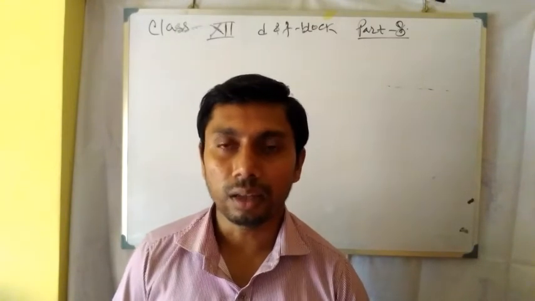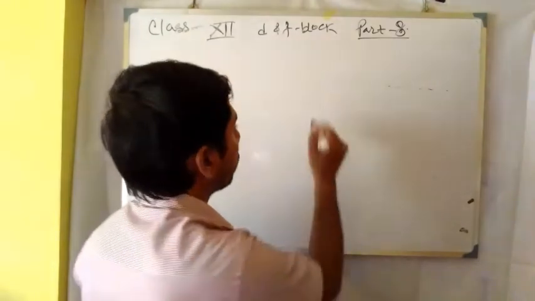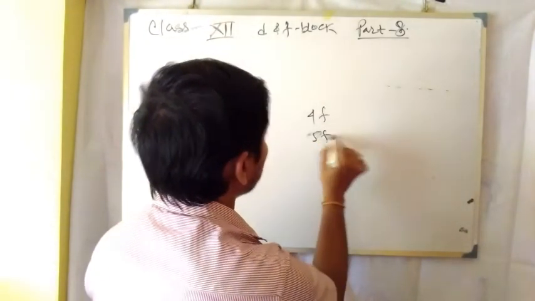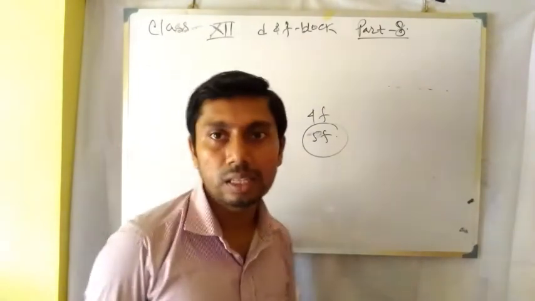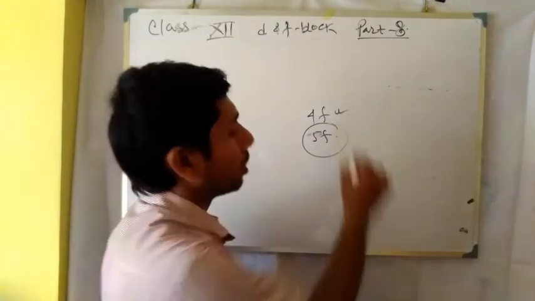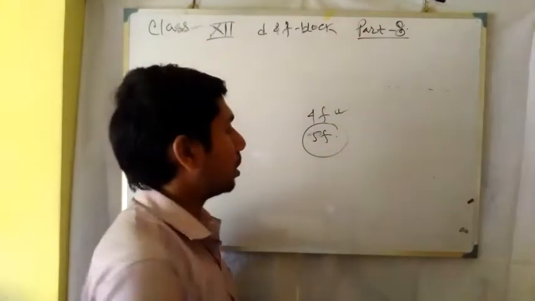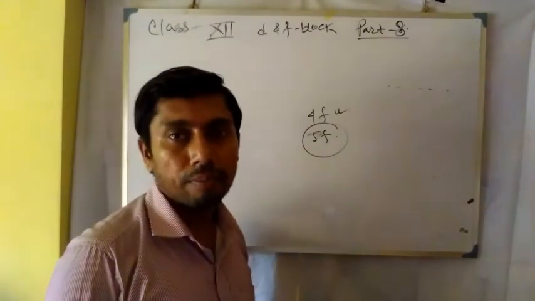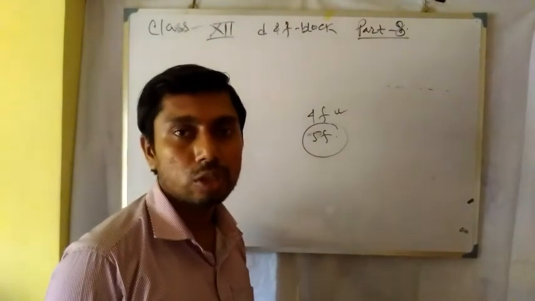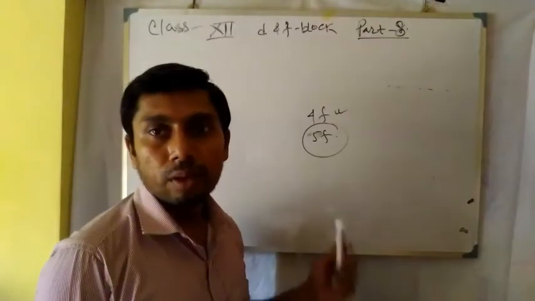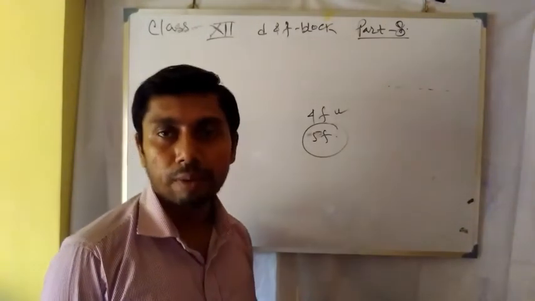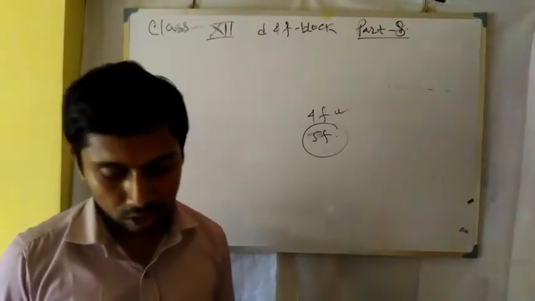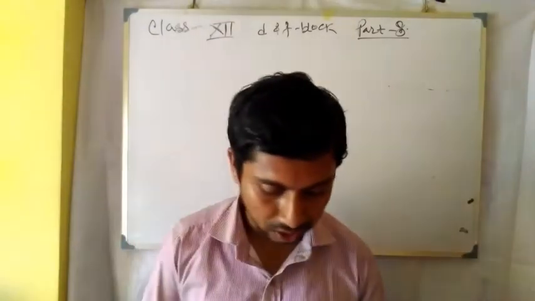Now the 5f screening capacity is less than that of the 4f, and for this reason, with increasing atomic number, the 5f series is attracted by electrons more than the previous one, that is the 4f series, and for this reason the actinoid contraction is greater than that of the lanthanoid contraction.